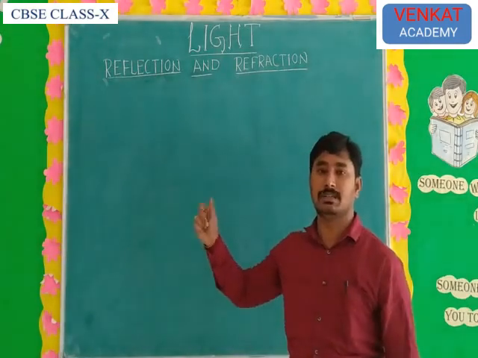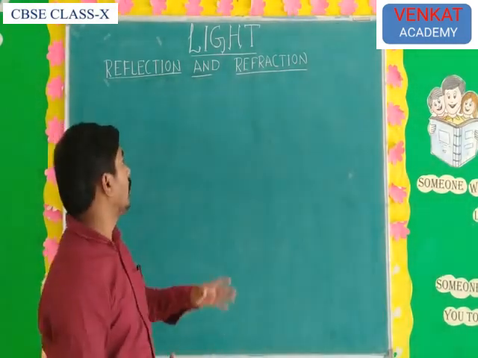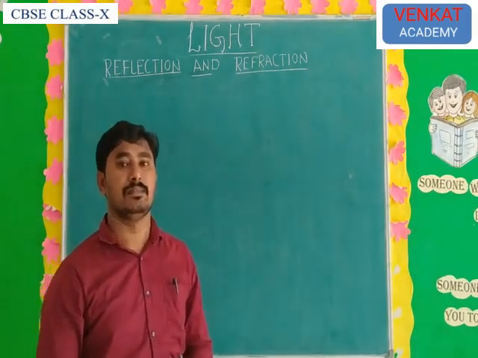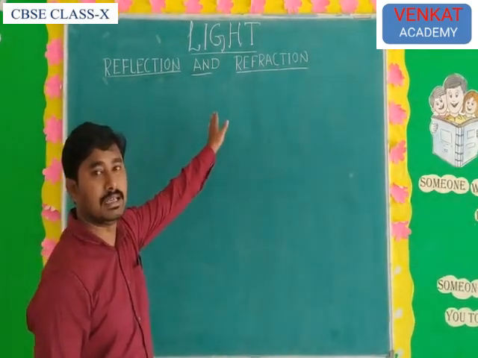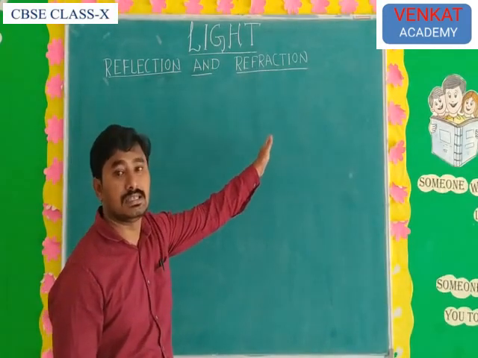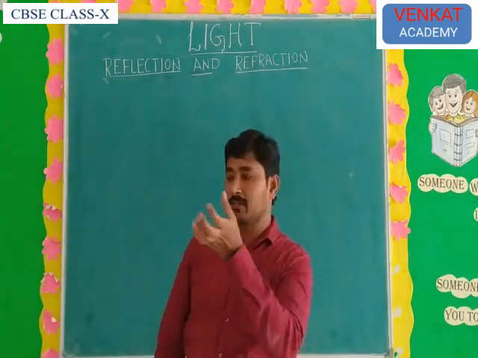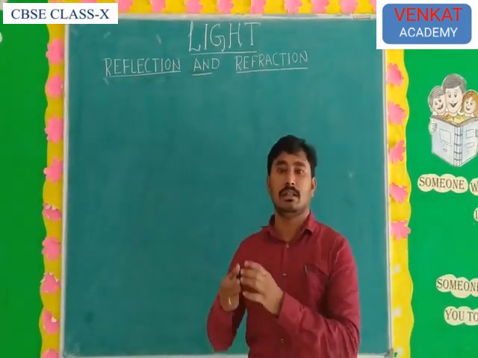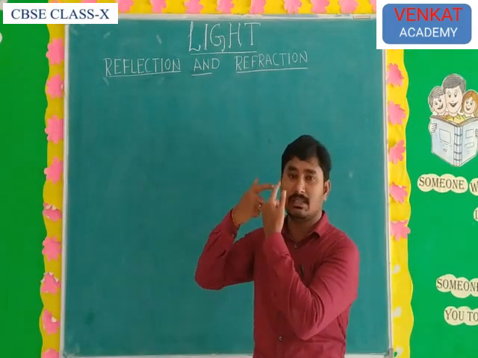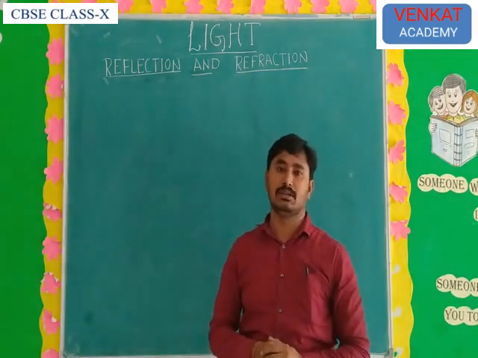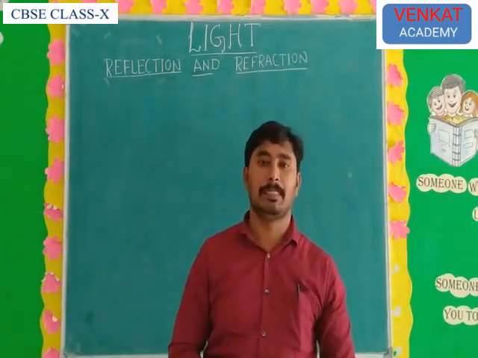Today we will be discussing the 10th class chapter Light, Reflection and Refraction. Before discussing this chapter, what is meant by light? Light is a form of energy. It causes the sensation of sight. When a light ray falls on any object, that object reflects the light rays, and the reflected rays reach our eyes. Automatically, we can see the object. This means light is required to see all objects.